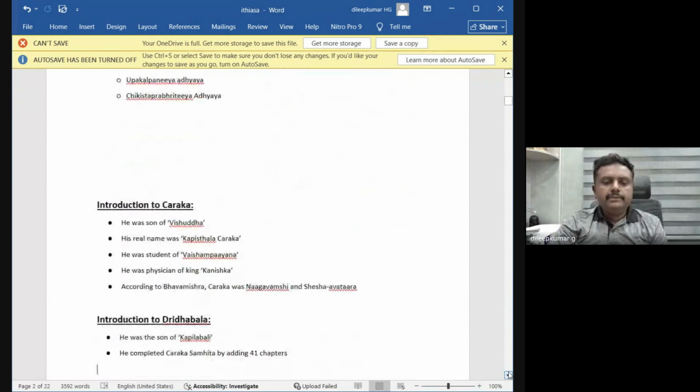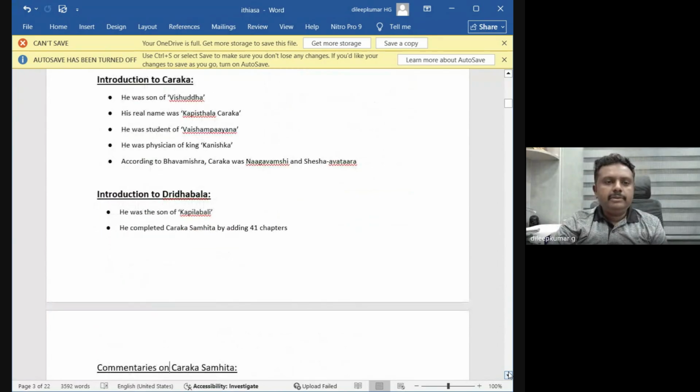Coming to the personal biography of Charaka: who is Charaka, who is the father, where does he belong? He is the son of Vishuddha. The father's name of Charaka is Vishuddha. He was a court physician in the Kanishka dynasty. That is the information we have. Charaka also worked with the Kanishka dynasty after his father Vishuddha.